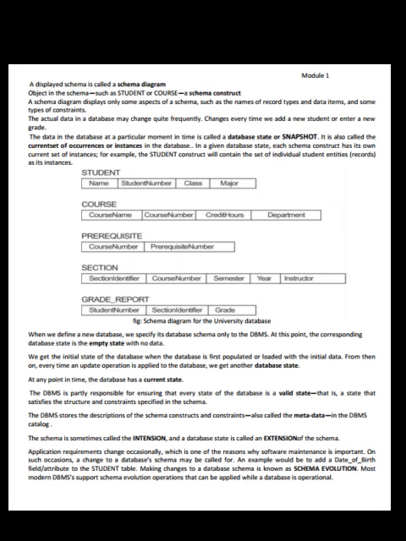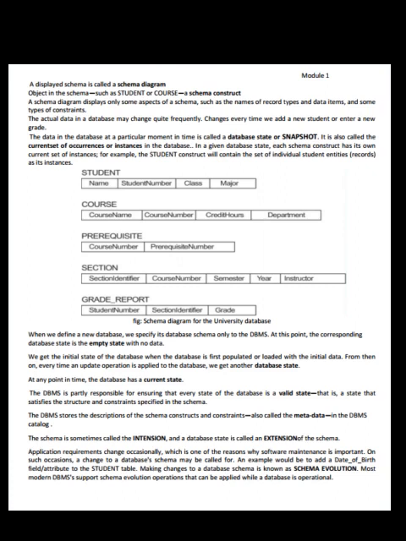At any point in time, the database has a current state. The DBMS is partly responsible for ensuring that every state of the database is a valid state, that is, a state that satisfies the structure and constraints specified in the schema. The DBMS stores the description of the schema constructs and constraints, also called the metadata, in the DBMS catalog. The schema is sometimes called the intension, and a database state is called the extension of the schema.